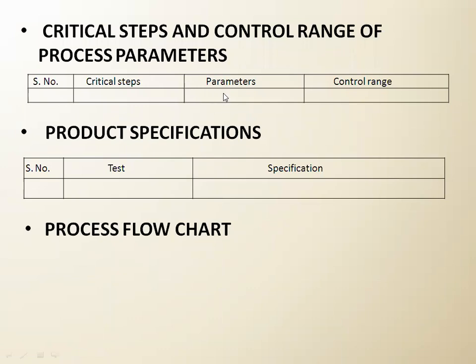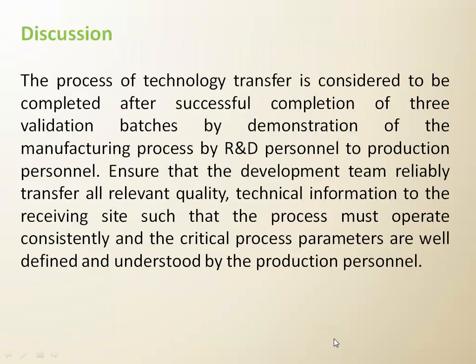So what will the parameters be for hardness? The machine pressure, your binder quantity. So how much pressure to keep, and the binder quantity, are in the control range. Then product specification means the name of the product, which tests you will perform, and what its low and high limits will be. Then process flow chart means weigh, then mix, then dry weight, then mix, wet granulation, then drying, then lubrication, then compression. Likewise, we have to prepare flow charts.